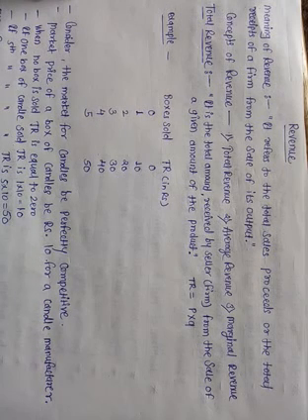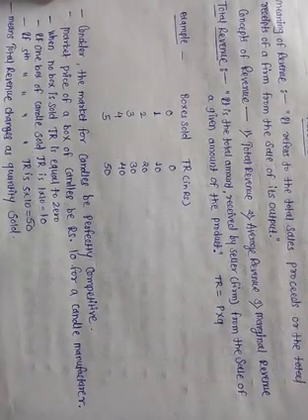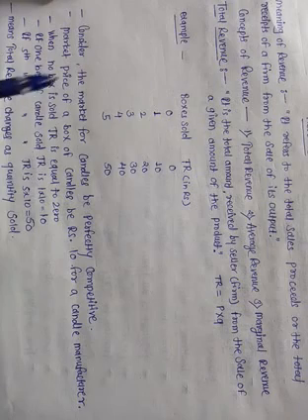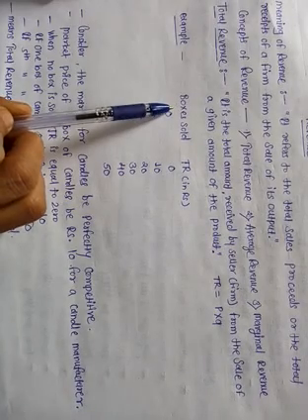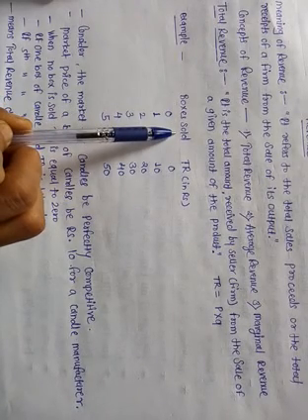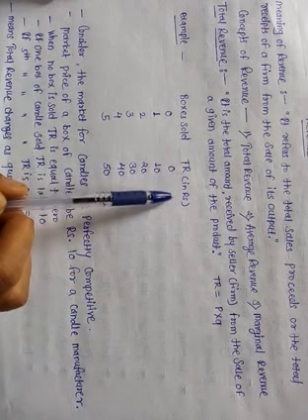We can explain it with the help of a numerical example. See here, there are two columns. First column shows the boxes sold and second column shows the total revenue in rupees.